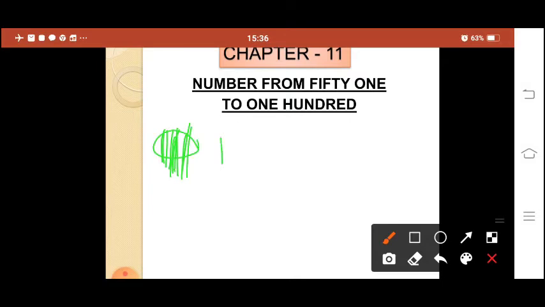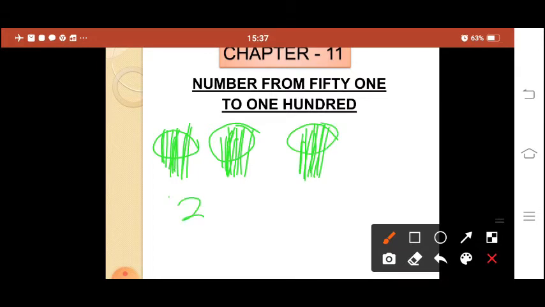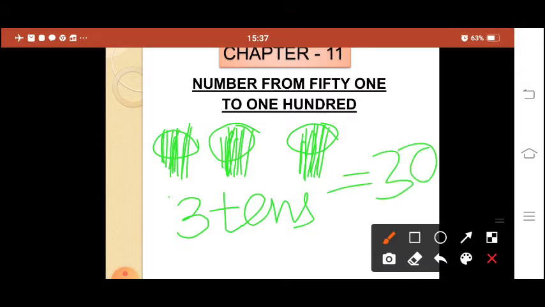Like that, 1, 2, 3. So now 1 ten, 2 tens, 3 tens. So I can write 3 tens. Each bundle carries 10, so 3 tens is nothing but 30. So how many sticks are there? 36. Like that, already till 50 you have done.